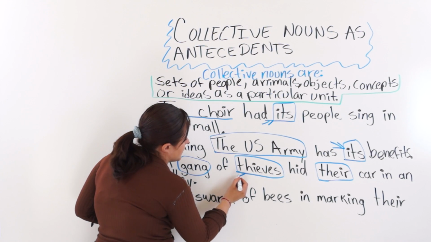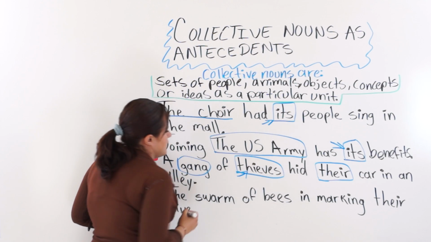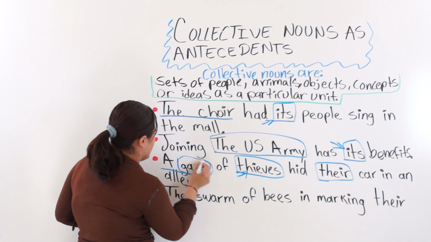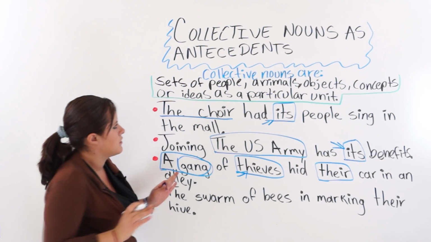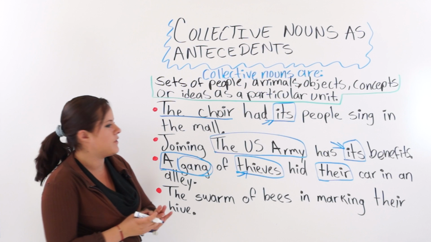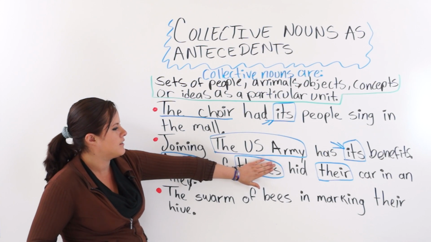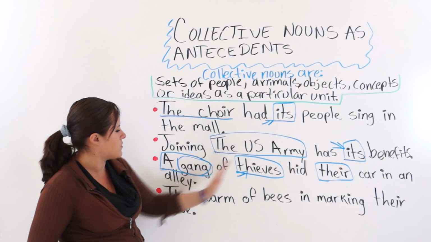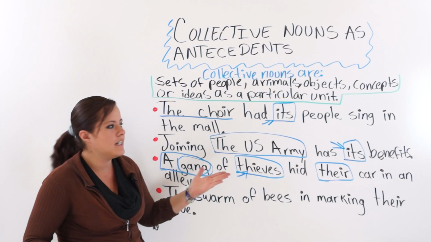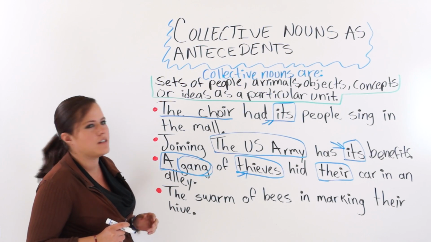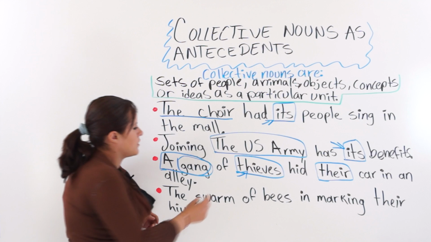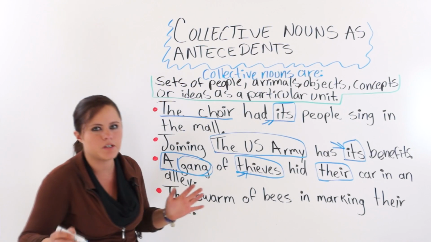The elements are working separately. A gang would be working as a particular unit. If I took this away, and not of thieves, just a gang, I would say hid its car in an alley. But in this case, we are talking about each element separately.